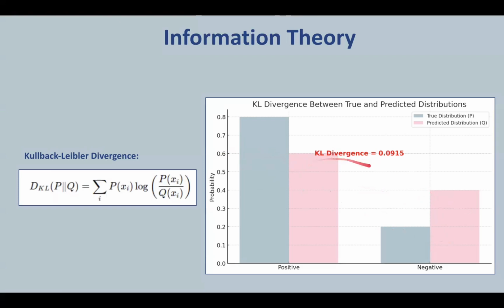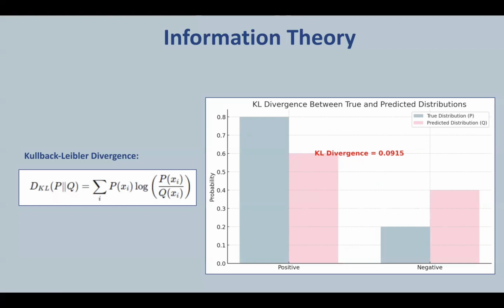So now we calculate the KL divergence using this formula and get this resulting value. The KL divergence value of 0.0915 indicates that there is a small but non-zero divergence between the true distribution and the predicted distribution. This means that the model's predictions are not perfectly aligned with the true distribution, but they are relatively close.